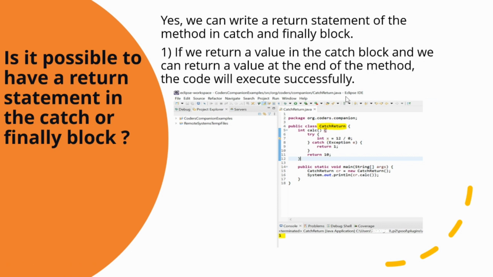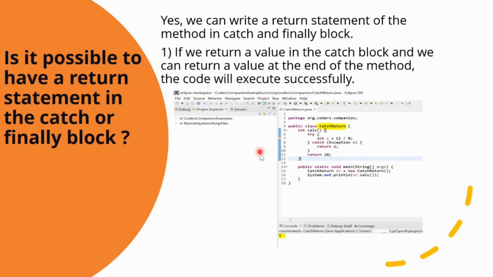Next question is, is it possible to have a return statement in the catch or the finally block? Yes, we can write a return statement of the method in the catch and finally block. There is a situation where a method will have a return type, and we can return some value at any part of the method based on the conditions. So there are two parts. If we return a value in the catch block and we return a value at the end of the method, the code will execute successfully.